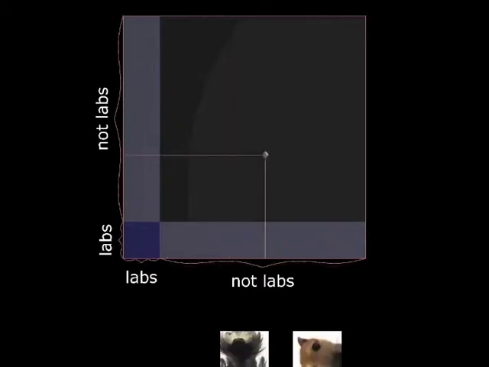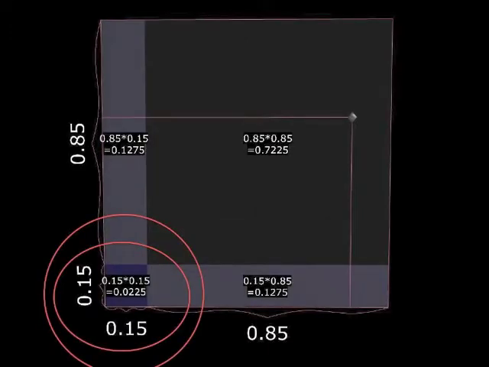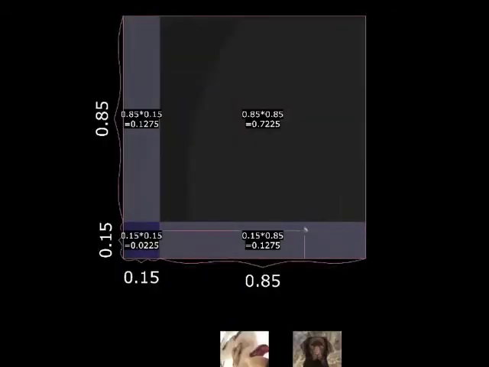Okay, so now what if you're throwing darts on the labs and the clone dogs? What's the probability that you land in a region where you get 2 labs, right? The size of the 2 lab region is a 0.15 by 0.15 box, right? Its area is 2.25%, which means that the probability that you land in that region is 2.25%, and likewise for all the boxes. So there's basically 3 possibilities, right?